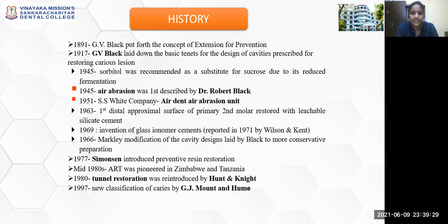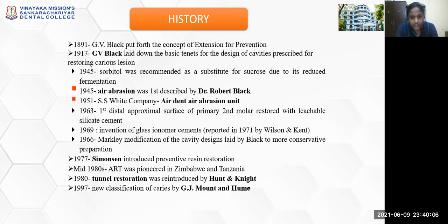After which Martley in 1966 modified the cavity designs that was laid by Black, and then Simonson introduced preventive resin restoration in 1977, and then atraumatic restorative treatment in the mid-1980s was pioneered in Zimbabwe and Tanzania, which gave a breakthrough to manage dental caries in rural places where there was no facility for contemporary dental caries management. So this was also another breakthrough for minimally invasive caries management techniques.